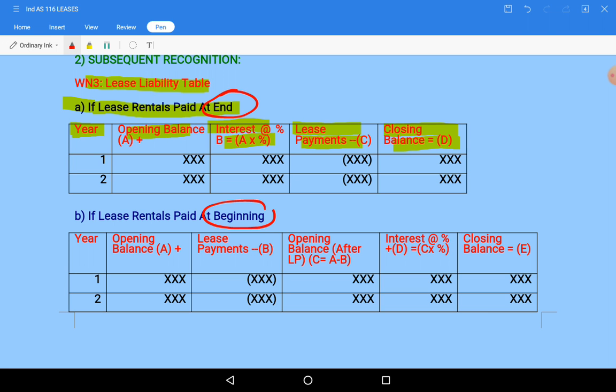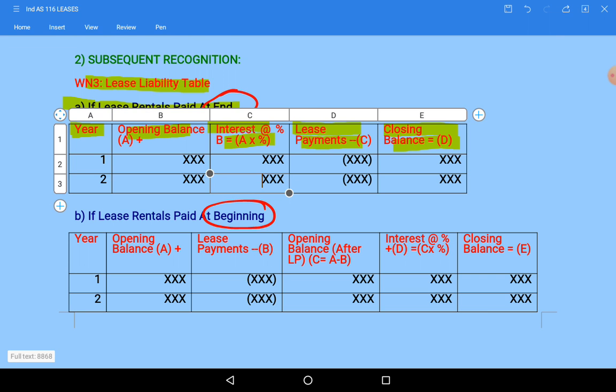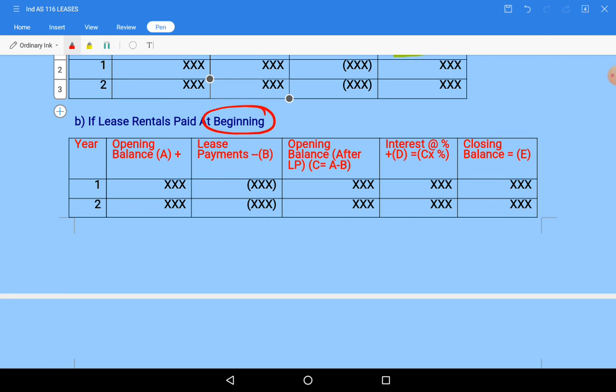Suppose lease rentals are paid at the beginning, then we need to spread the lease liability between interest and principal, relating to the opening balance, year by year. Since you are paying the lease payment at the beginning of the year itself, you deduct the lease payments made first, and you get the opening balance after lease payments.